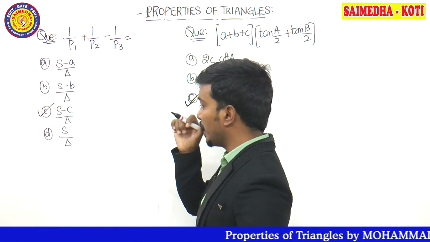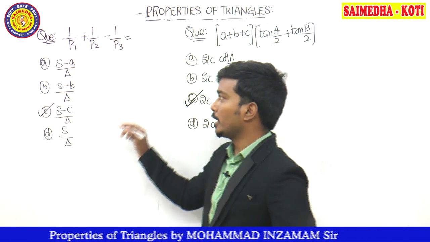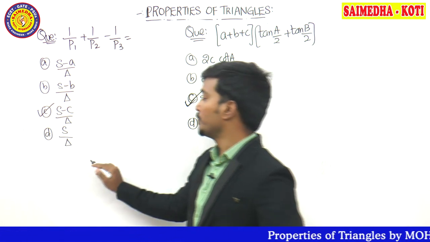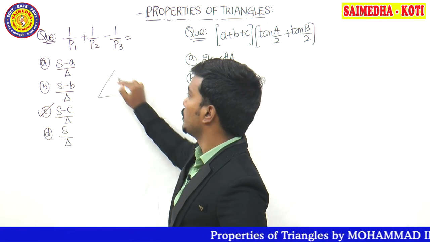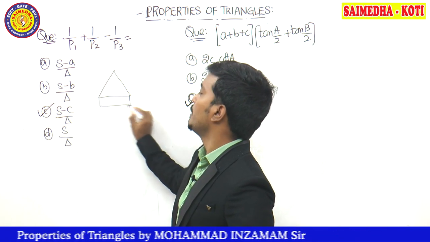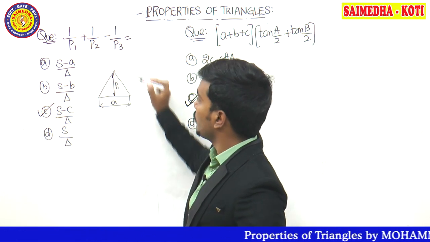For the altitude formula guys, go and check the part in which the formulas have been mentioned and try to remember all the formulas guys. Formula for altitude is P1 equal to, let me give the basics one more time and you can pause the video to note it guys. Here, let's say base is equal to A, and the height is called the altitude P1 guys. So what is the formula for area?